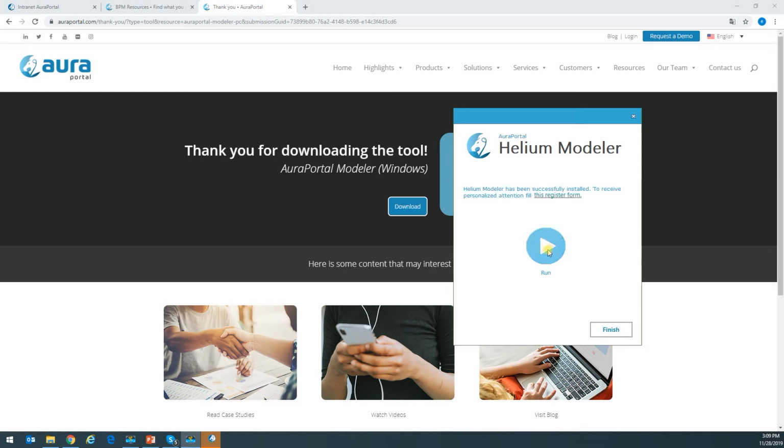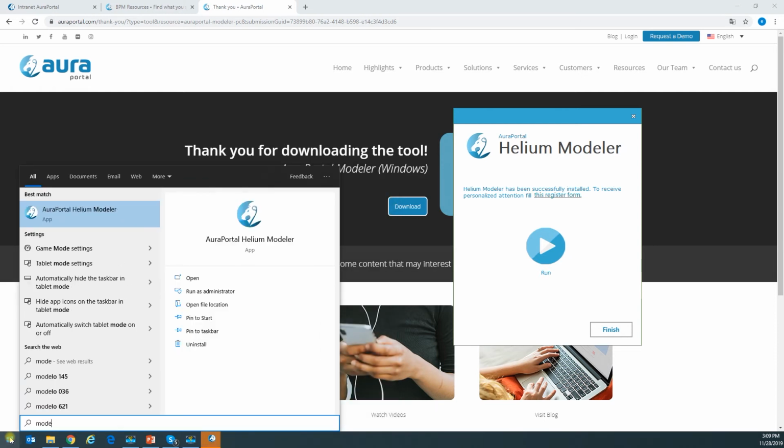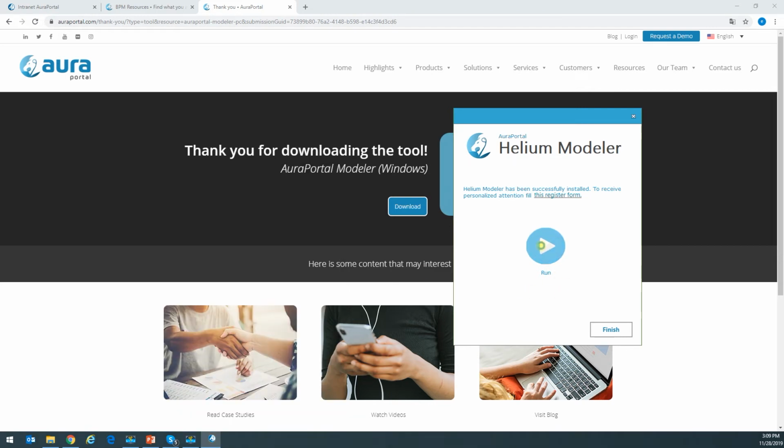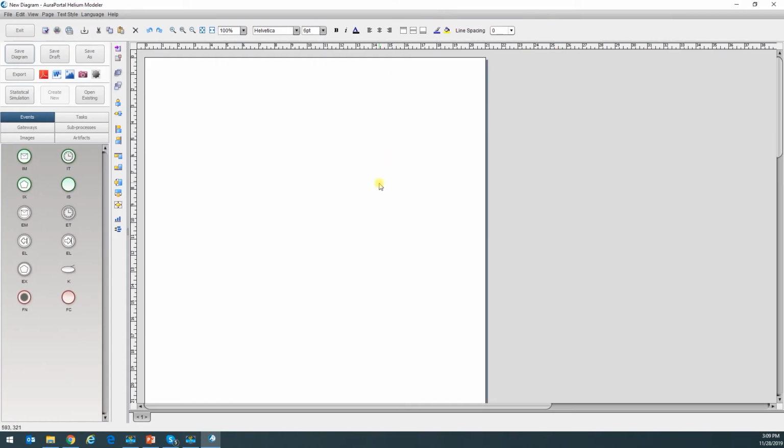Okay, we're good to go. So I'm going to click on this button to run the application. If I want to look for it later on, I can always go here and type in modeler. There we go. So I've got quick access, but by clicking here, I can already launch the tool. I'm going to open the tool here on my screen, and I'm going to start diagramming the scenario.